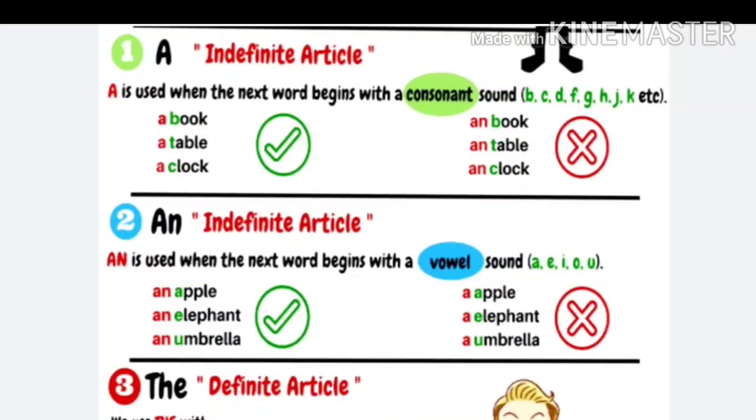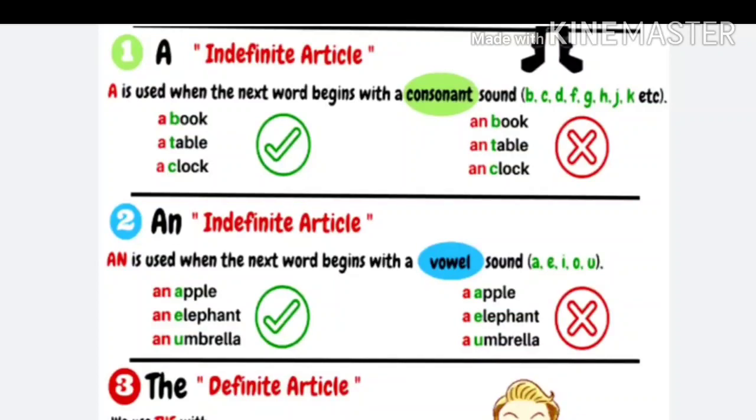Articles are used before nouns. They are also called adjectives. Now, in modern English grammar, we call them determiners. In modern English grammar, these are also called determiners.